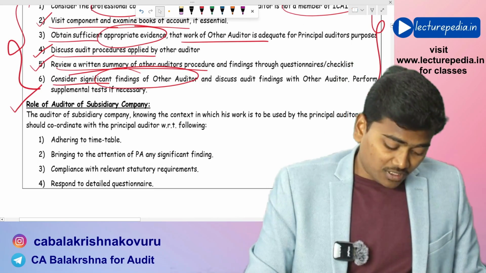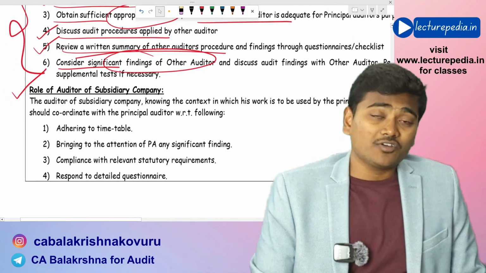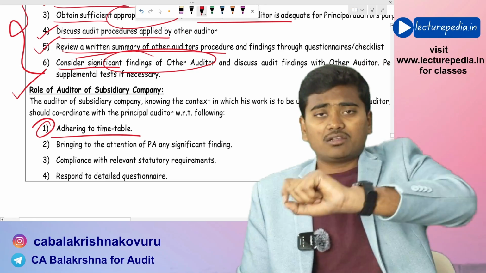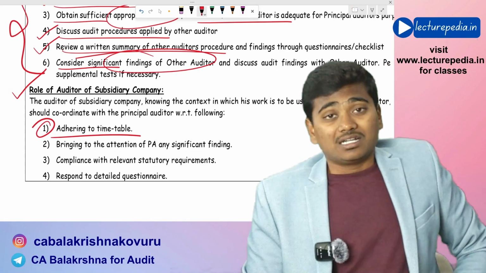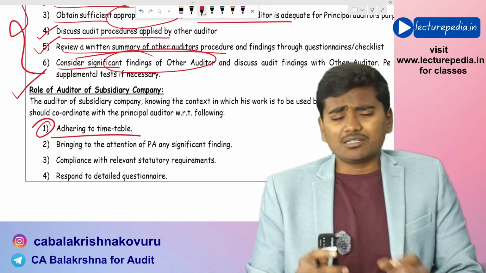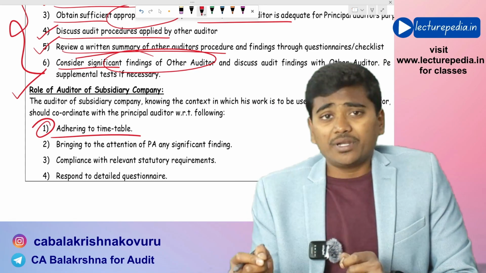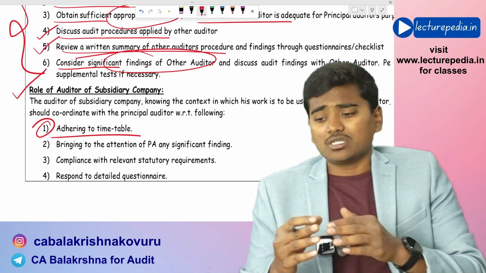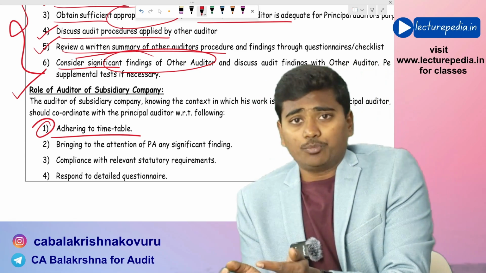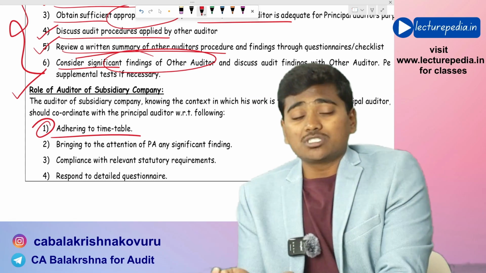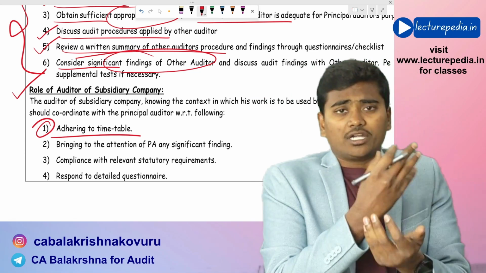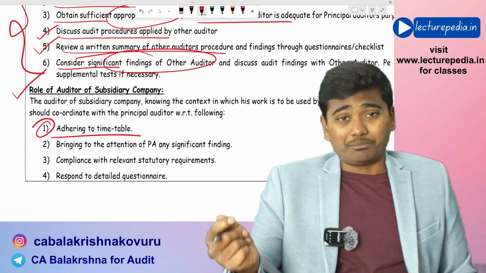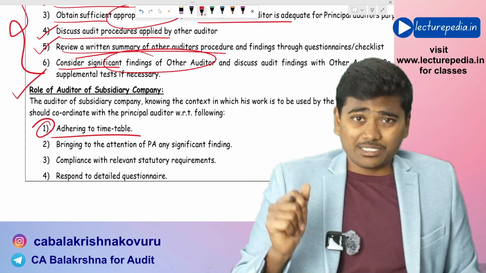Next, what is the role of other auditor? That is auditor of subsidiary company. First of all, adhere to the timetable. The other auditor, the auditor of subsidiary company, must adhere to the timetable. That means he should complete the audit of subsidiary within the prescribed time, because that audit report of the other auditor will be used by the principal auditor for audit of consolidated financial statements. So the subsidiary auditor must comply with the timetable.